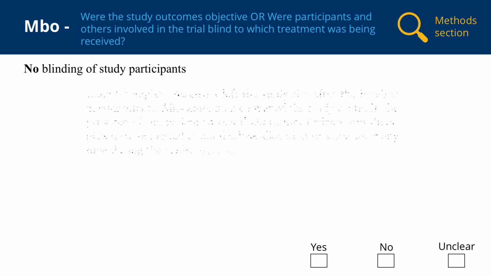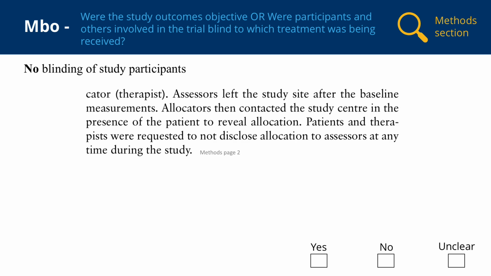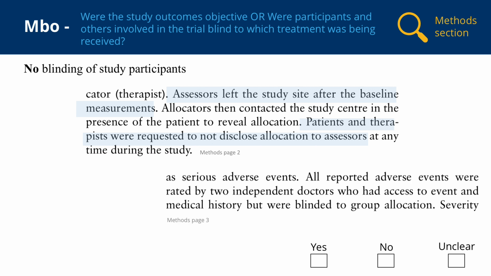For the primary outcome, the 6-minute walking test, however, Lee et al. do try to blind the assessors to group allocation by excluding them at the time participants were allocated to the intervention and control, and by asking participants and therapists not to disclose which intervention they received. The doctors assessing the adverse events were also blind to group allocation. So overall, we could answer this question as yes. For the primary outcome and adverse events outcome, assessors were likely blind to allocation, but we should keep in mind that there could be concern for bias with the participant-reported measures of quality of life and symptoms.